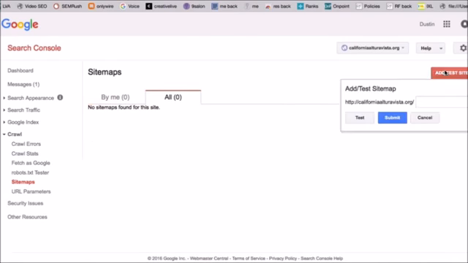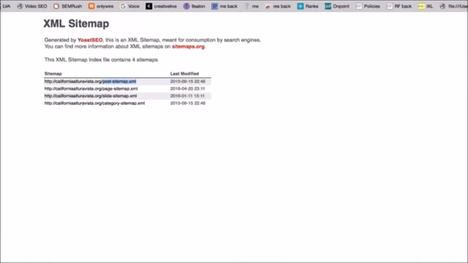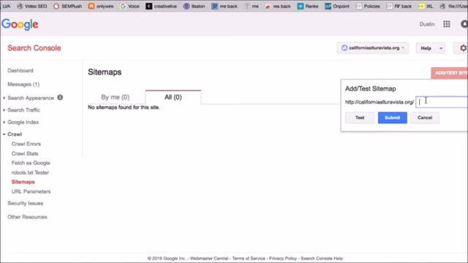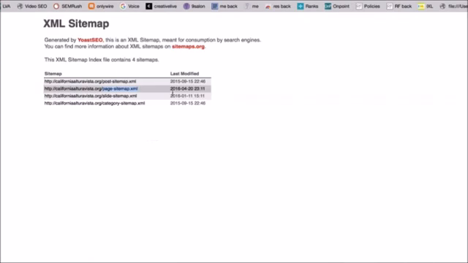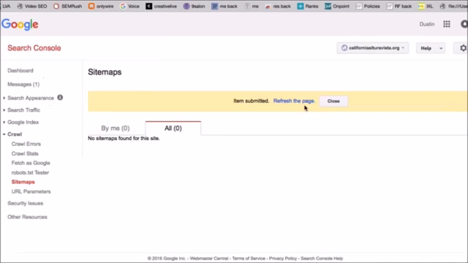And then I'm going to add another sitemap, and we're going to add the page sitemap. So I'm going to copy everything after the /, go back to the Search Console, paste it in there, and then click Submit. And then these are your slides and categories, and you can go ahead and do the same thing for those. So that's how you add sitemaps.